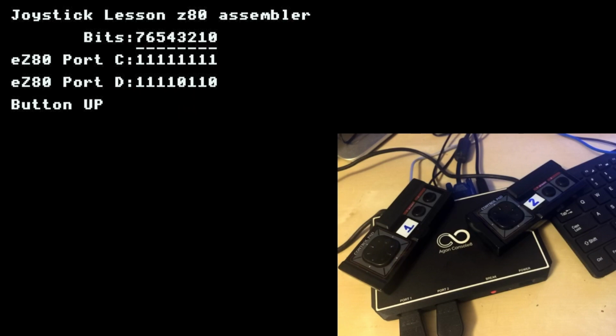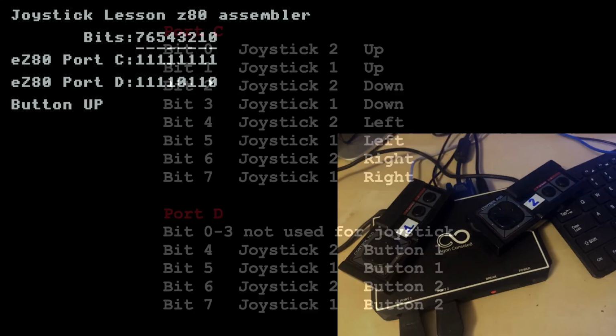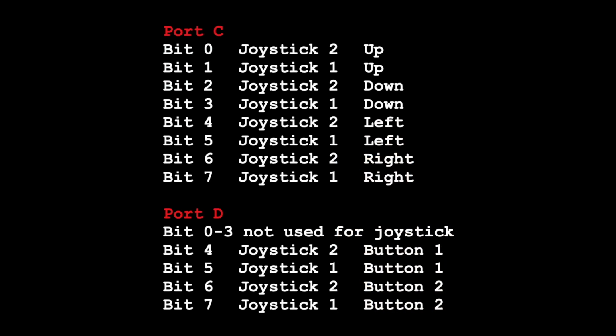I've got an Agon Console 8 here, and I've got two joysticks. These happen to be Sega joypads, but any standard Atari joystick should work. And on the screen we can see that we're using two different ports to read the data, port C and port D. Port C contains all the directional information for the joysticks.